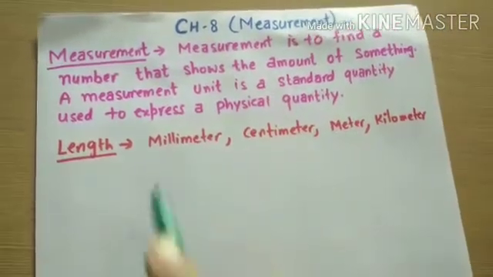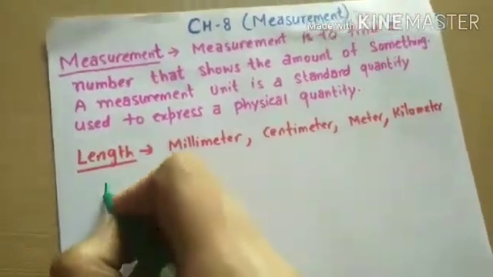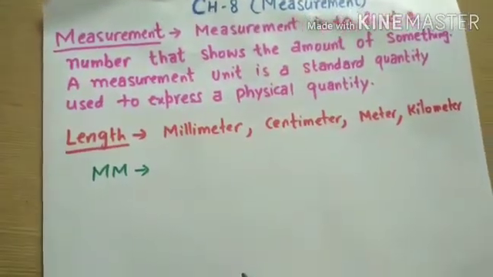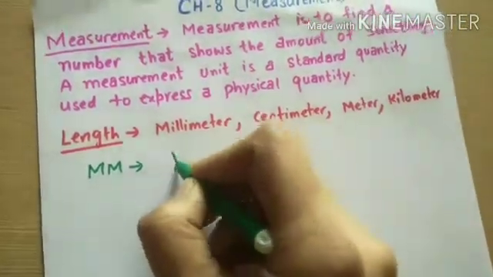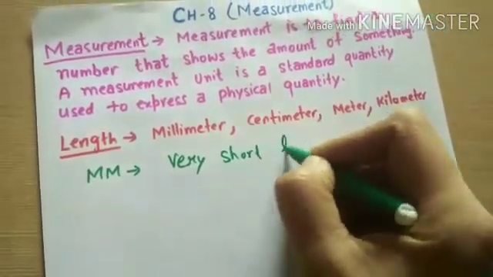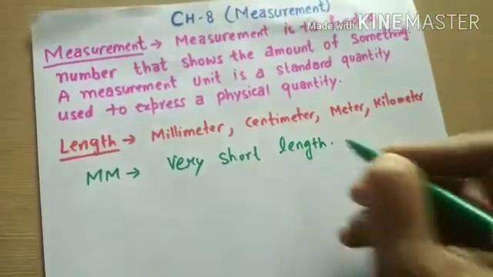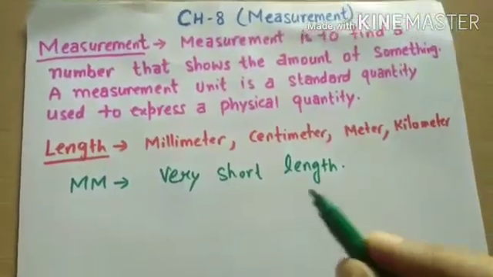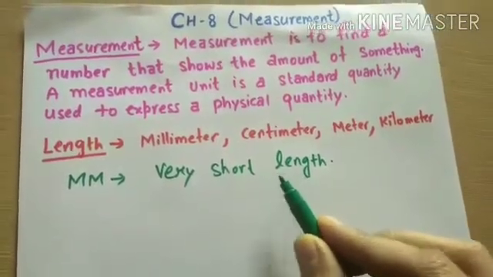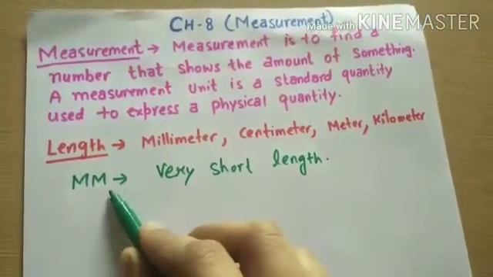So first of all, let's discuss millimeter. Millimeter is used to find a very short length, like the tip of a pencil. The tip of a pencil is a very short length, so we will find it in millimeter.